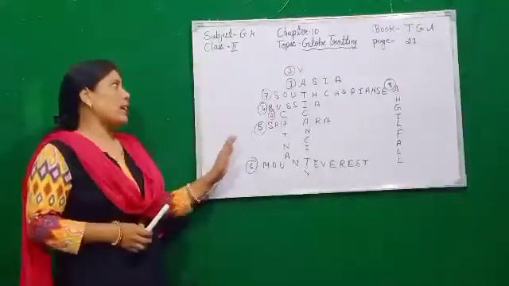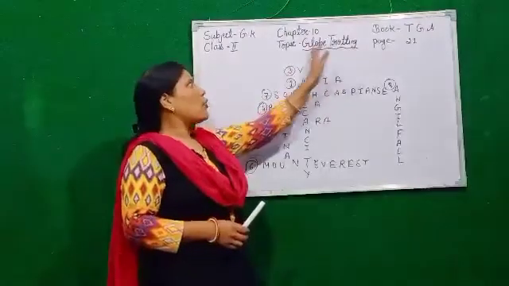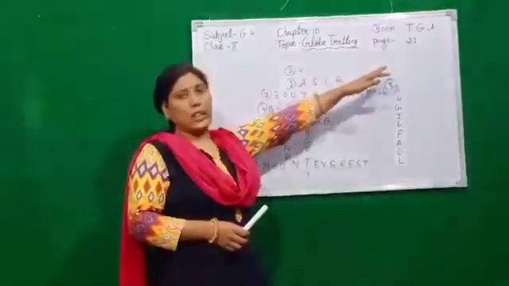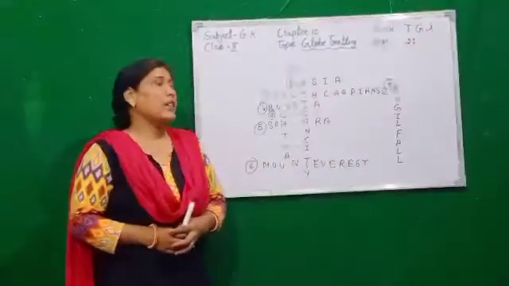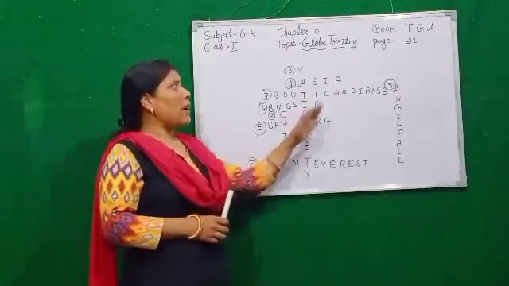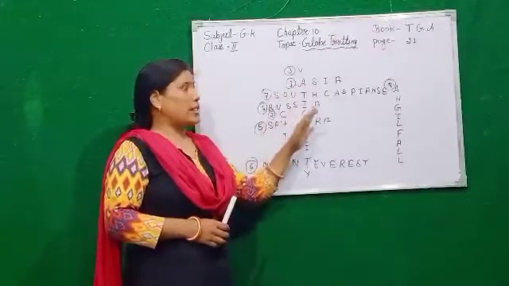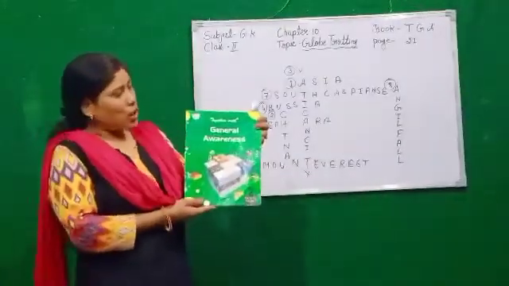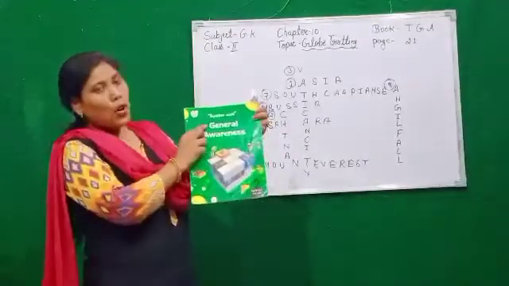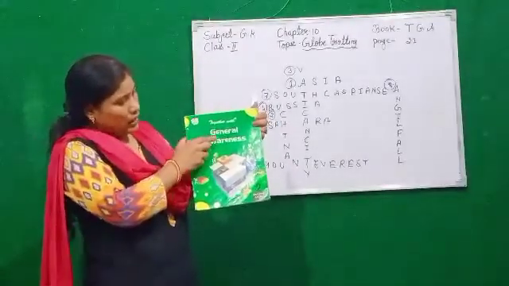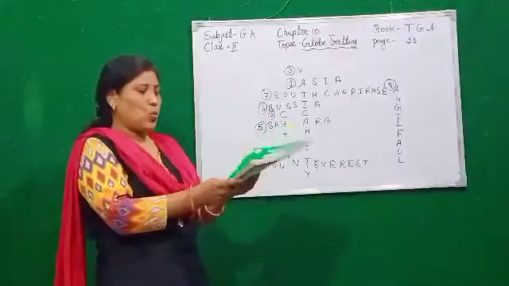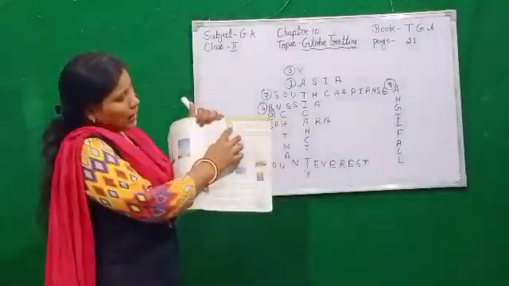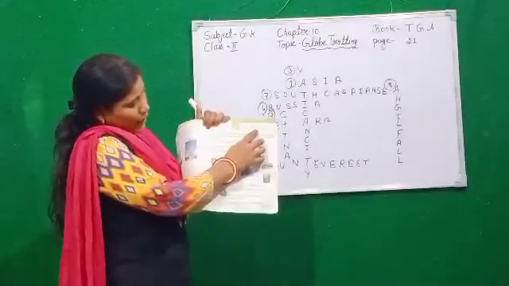Today our topic is Globe Trotting from chapter number 10, and our book name is Together with General Awareness. Children, we will read page number 21. Before reading this chapter, I want to show you your course book. This is your course book. The name of your course book is Together with General Awareness for class 2. And today our chapter is chapter number 10, Globe Trotting.